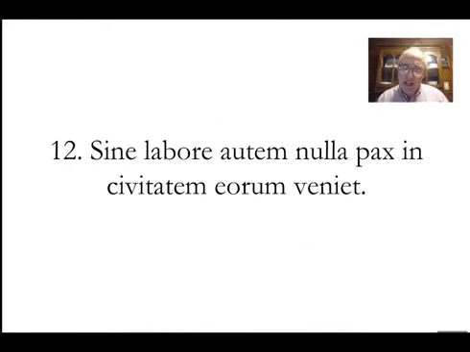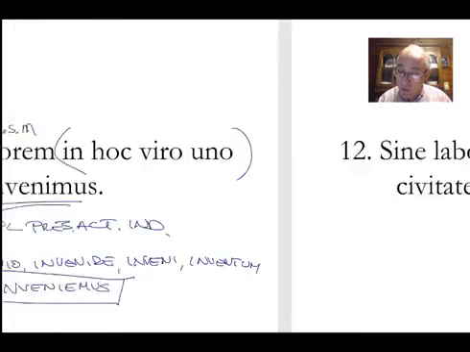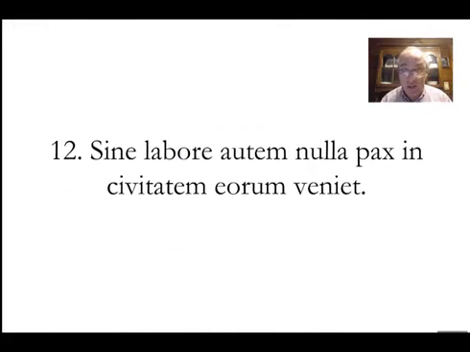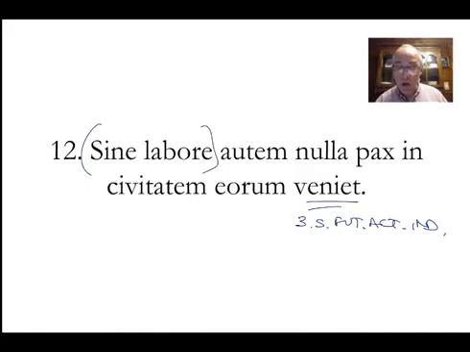Number 12. Sine labore autem nulla pax in civitatem eorum veniet. Look at that. From the sentence I had before, veniemus. Notice that's the future tense, because the present would be venit. So just from remembering from the sentence before, third person singular, future, active, indicative. So something will come. What will arrive? Well, sine labore just means without work. However, peace. There we go. Peace will come. That's my nominative. Singular, feminine.